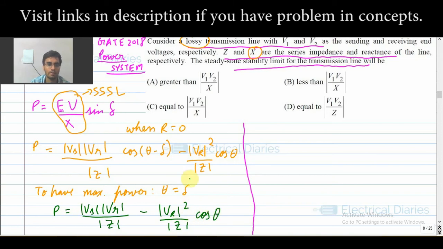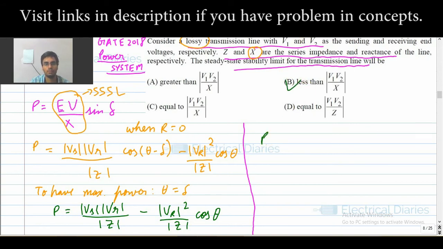If you compare with this, when there is a lossy line, your steady state stability limit is reduced because this term is also subtracted, and further there is the resistance also in the denominator. So option B is correct.